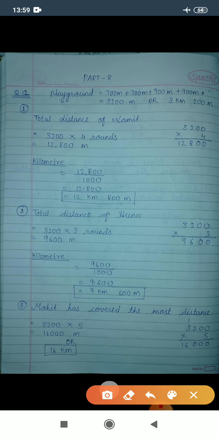Let's see question number 2. Total distance of Hina, 3200 multiplied by 3 rounds, so it will give you 9600. Now we need to convert this meter into kilometer form. For that, we need to divide this number with 1000. It will give you 9.600. That means 9 kilometer 600 meter.